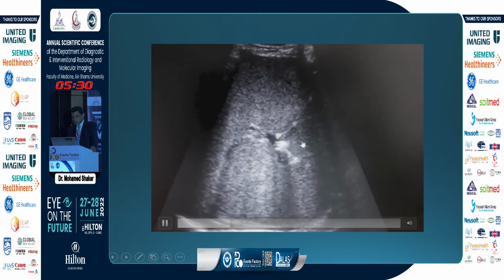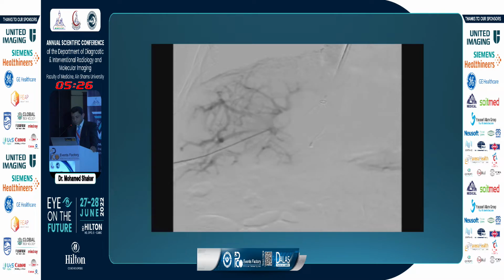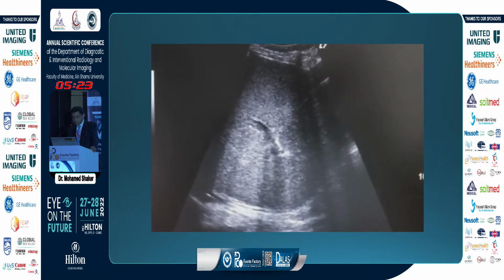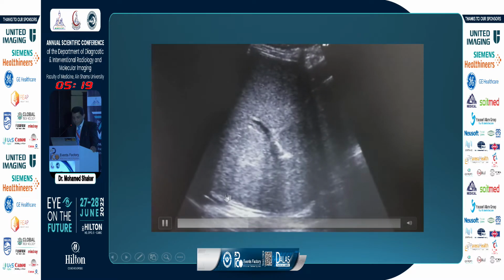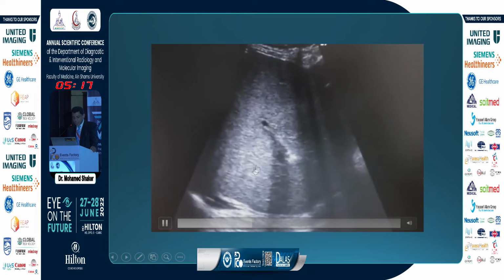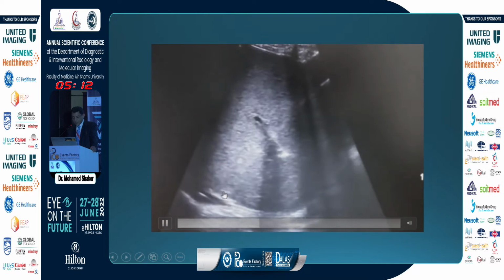After puncturing it, we do contrast injection to confirm the tip of the needle inside the lumen of the right portal. And then we do transfixation of the right portal and continue through the liver parenchyma. This is the track between the right portal and the IVC, and continue puncturing till we reach the IVC by the needle, as you see here.